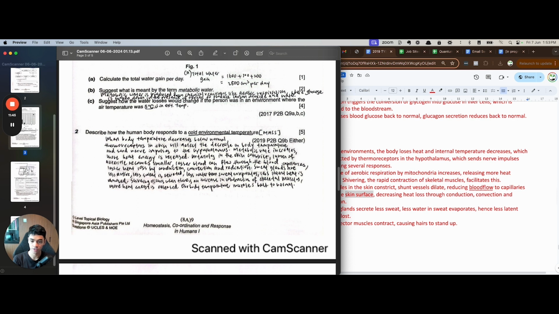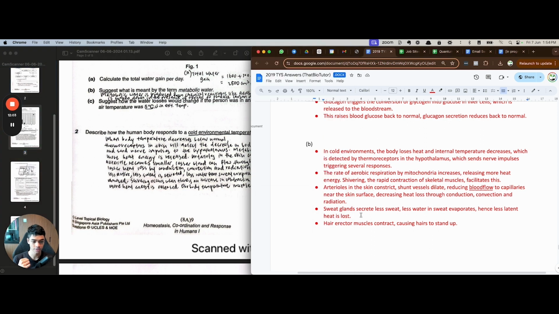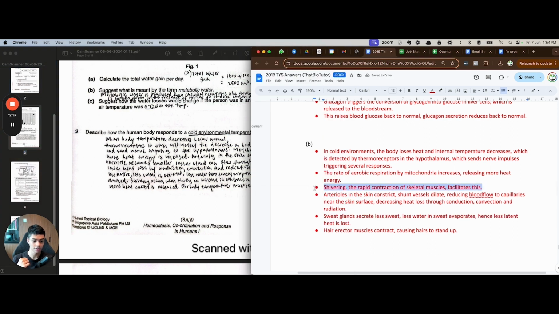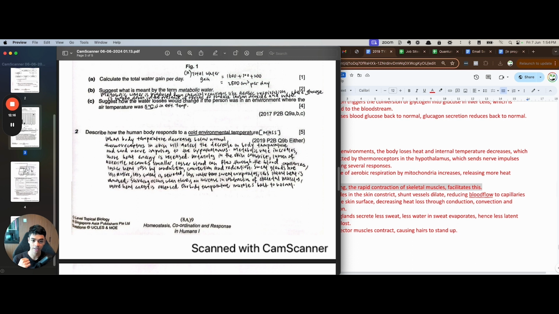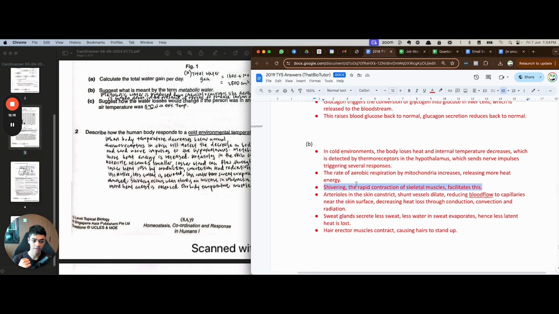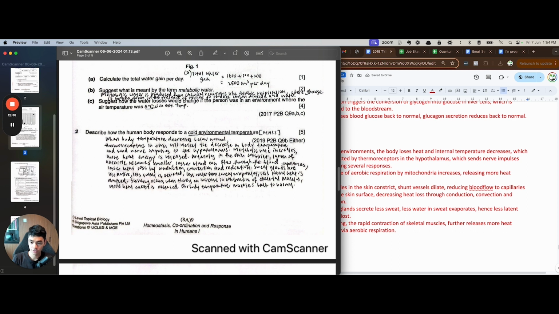Good. Shivering, okay? Say shivering occurs, rapid shivering, the rapid contraction of skeletal muscles. Yeah, that is how I would phrase it. So I like to put it with the M point, like underneath the M point. Or even if it's not underneath, you can just move it down. So good. Then body temperature increases back to normal.